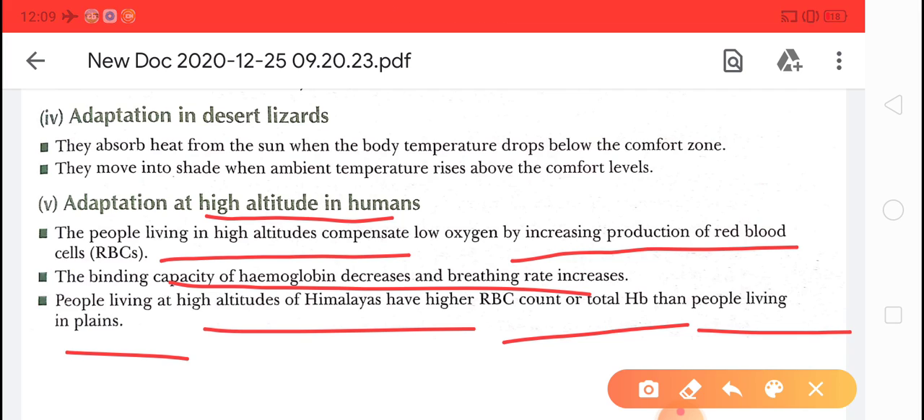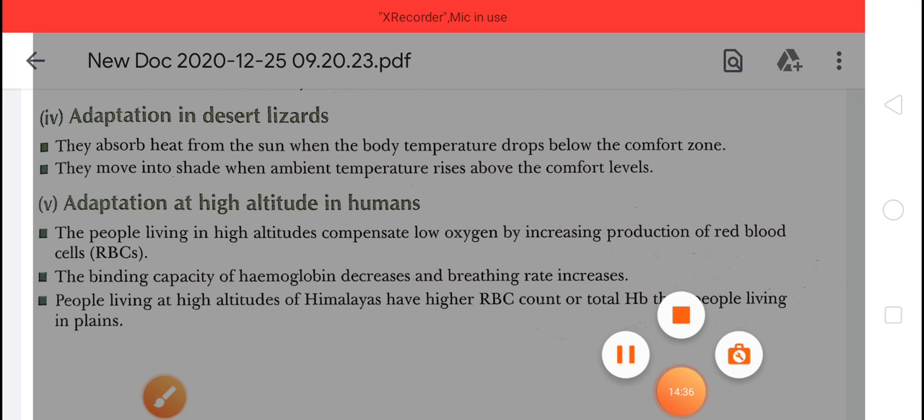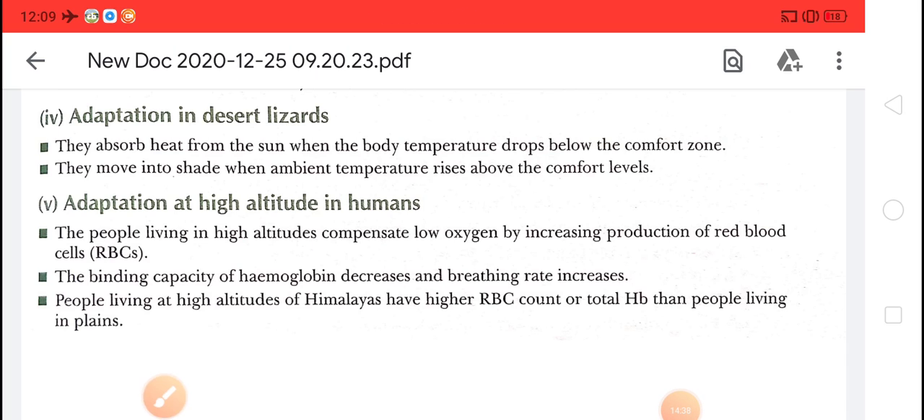Okay children, so clear? I hope you have learned properly today. We have discussed the topic of adaptation, that is, how living organisms respond to their non-living environment. Okay, thank you.